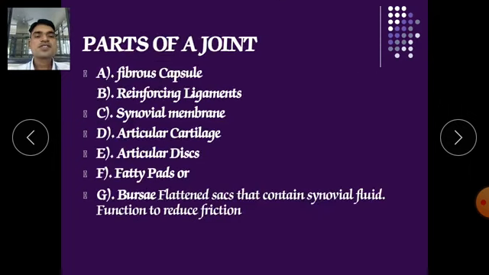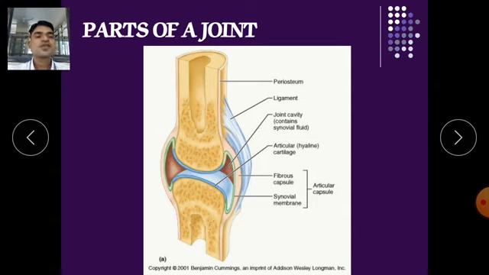Now parts of the joints: A, fibrous capsule; B, reinforcing ligaments; C, synovial membrane; D, articular cartilage, articular disc, fatty pads, and bursae, a flattened sac that contains synovial fluid and functions to reduce friction. So here you can see the bursae which contain synovial fluid.